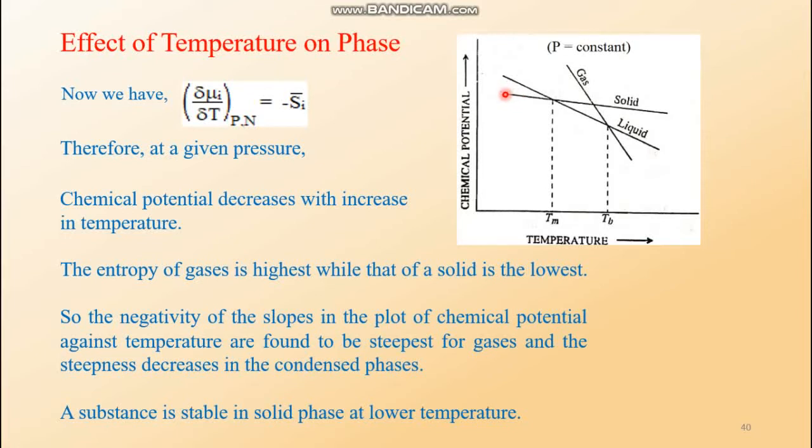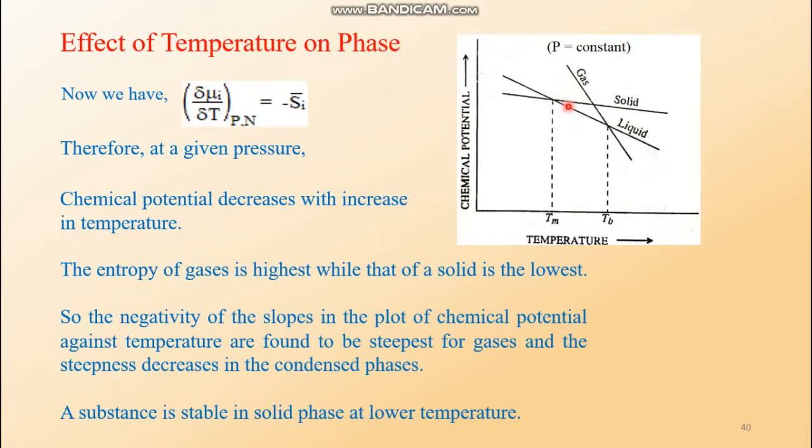So the substance should be most stable in the solid phase because it has the lowest entropy value. Now increase the temperature. With increase in temperature, entropy decreases further. But here, at this point, look, the entropy of the liquid is now less than that of the solid.